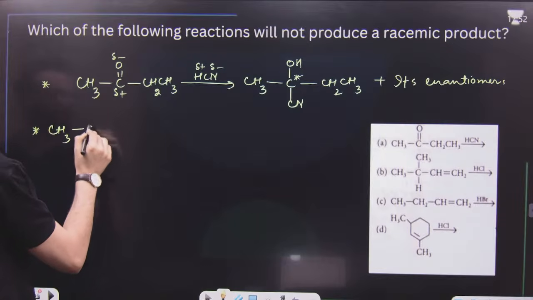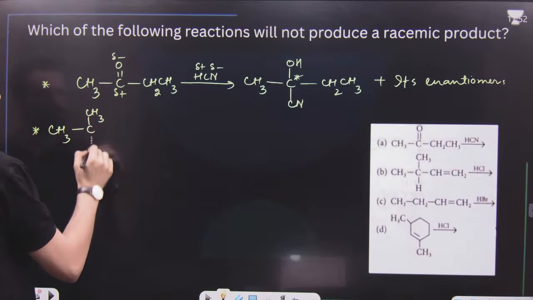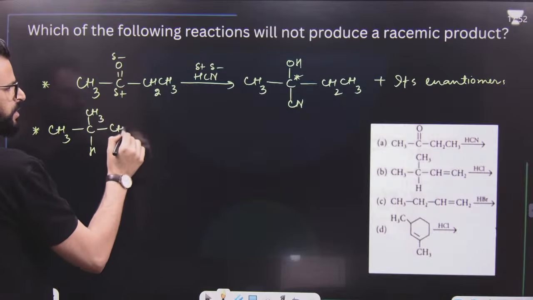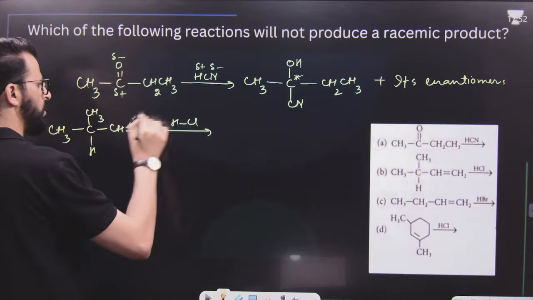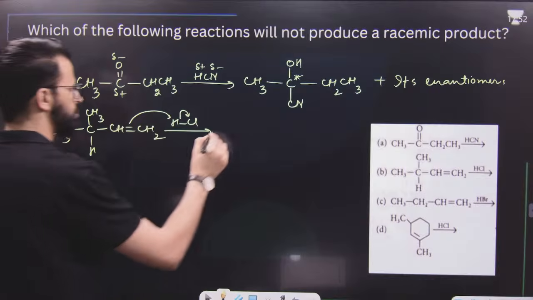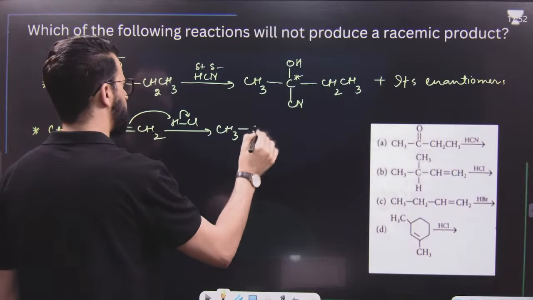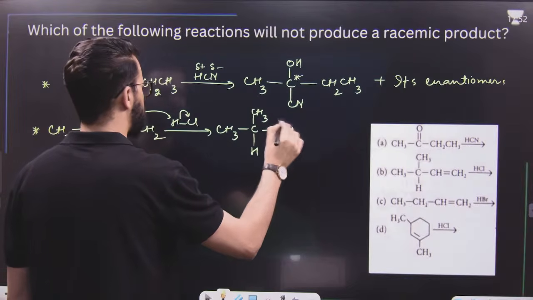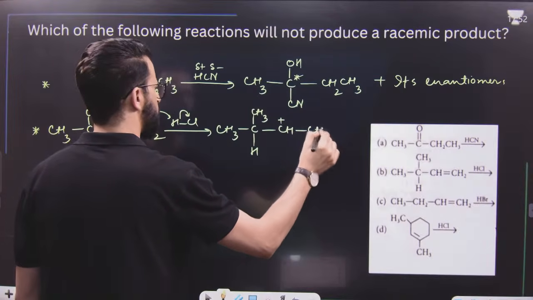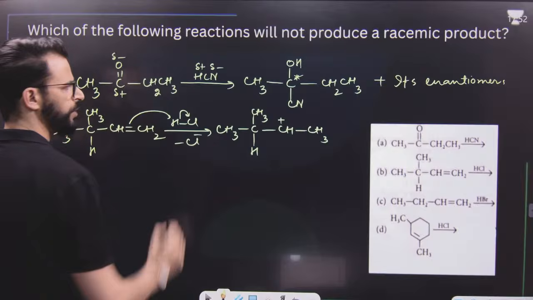Have a look. It is CH3, CH3, H, then CH double bond CH2, HCl. Now, what will happen? A very good question. Cl will be lost over here, giving CH3C, CH3, H, CH with a positive charge, then CH3.